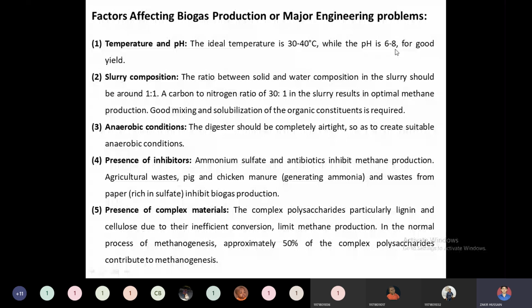Then the slurry composition. We need to prepare a 1:1 solid to water slurry, and at the same time the carbon source. I already said a carbon source and nitrogen source. The carbon source, or glucose source, is nothing but this biomass. Biomass is a glucose source, or we can say carbon source. So both are the same. So we are supplying the carbon source, then we have to supply some nitrogen source.